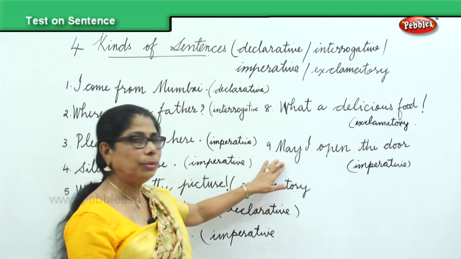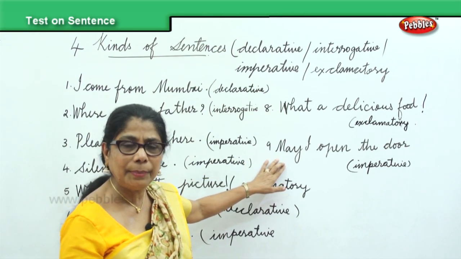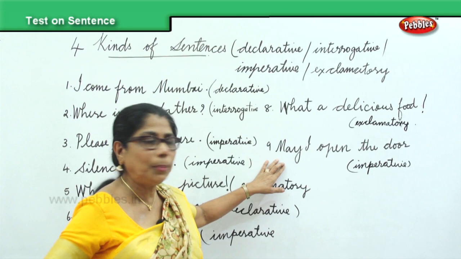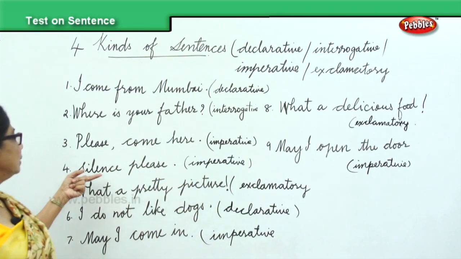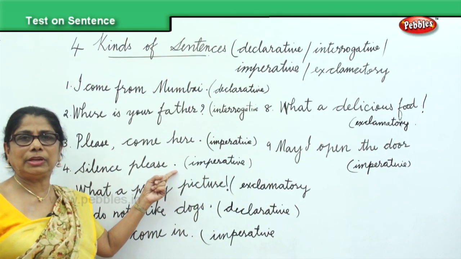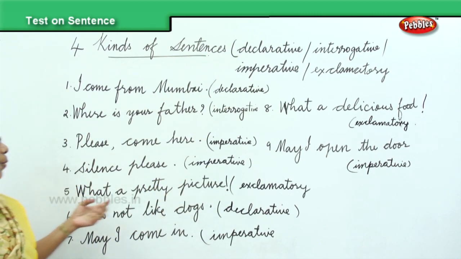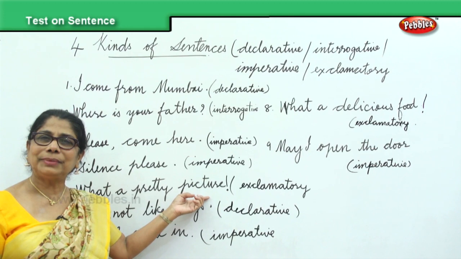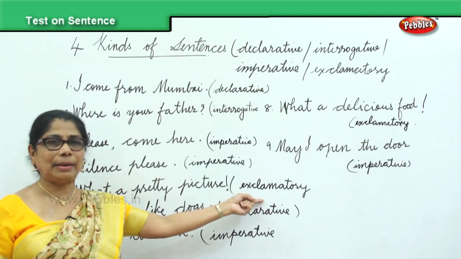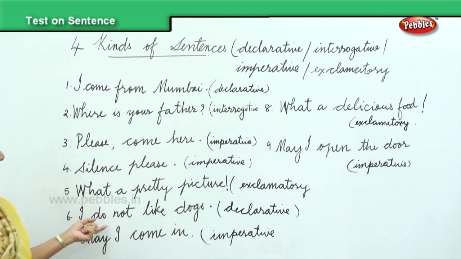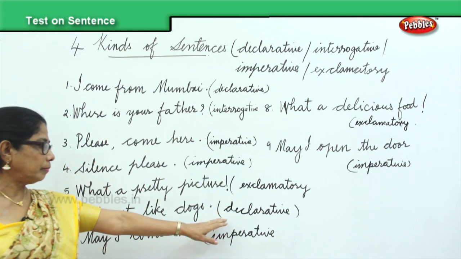Okay, ordering. May I open the door? Please give me order to open the door. Imperative sentence. Silence, please. Ordering. All keep quiet. Silence, please. It's an imperative sentence. What a pretty picture. Exclamatory mark, exclamatory sentence.